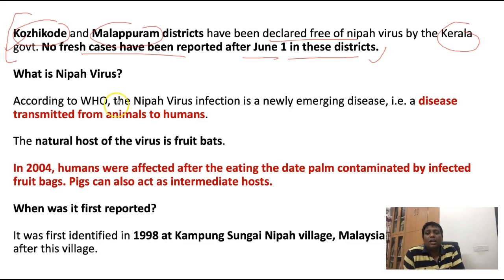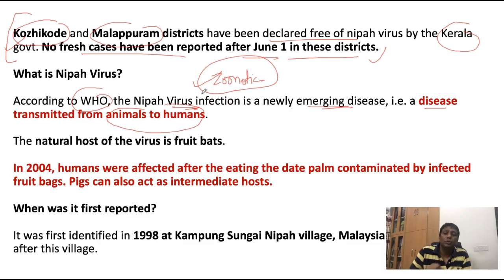Nipah virus, according to WHO, is a viral disease. It is newly emerging, and the disease is transmitted from animals to humans. This is called a zoonotic disease. Zoonotic diseases are those transferred from animals to humans. The host where the pathogen is present is the fruit bat. The fruit bat is the host of the Nipah virus.